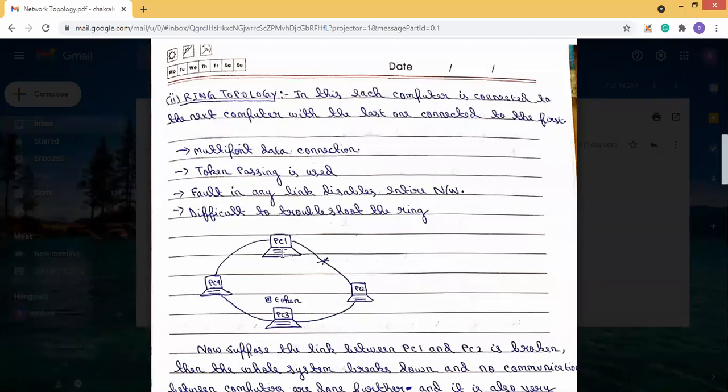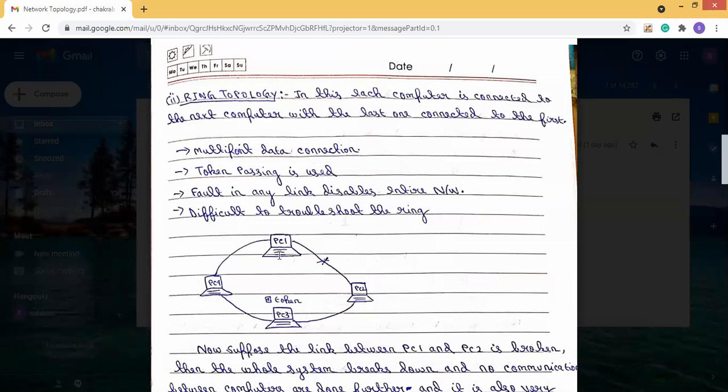So if PC1 wants to send data to PC3, it will have to travel through PC2. First the data is sent to PC2, and then from PC2 to PC3. But suppose the link between PC1 and PC2 is lost or broken.